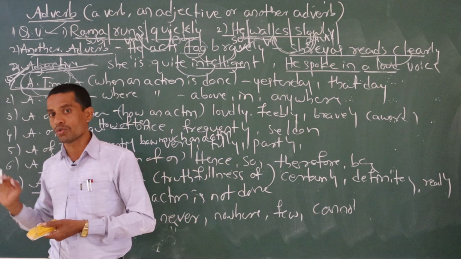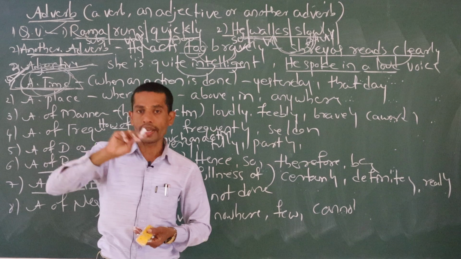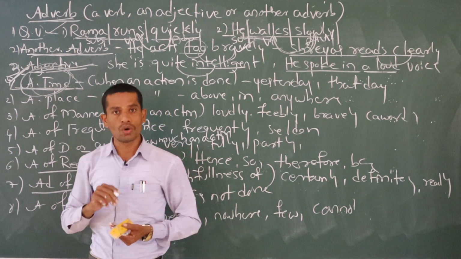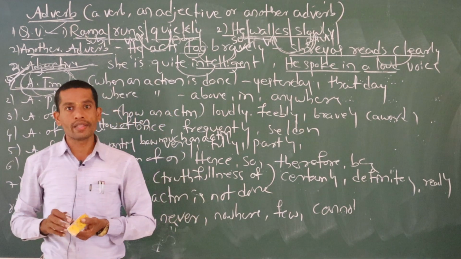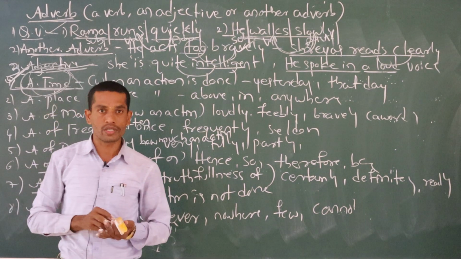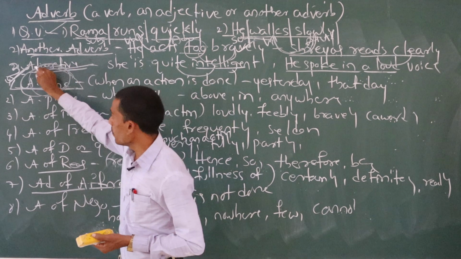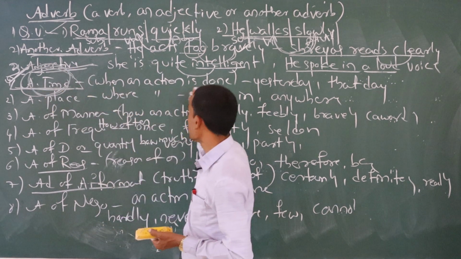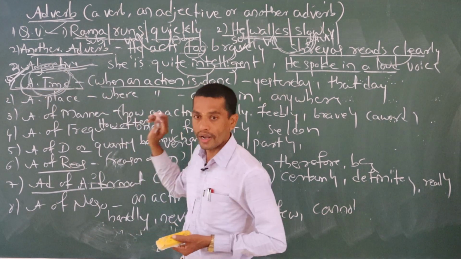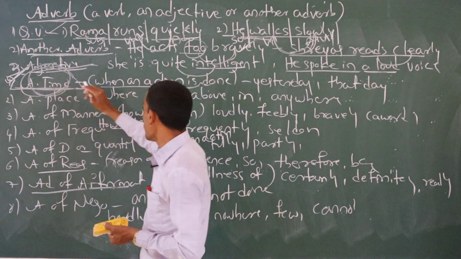If you are not answering those questions, they will not give admission, and they will scold you, saying you have not read properly. That's why you have to remember the definition. Adverb of time always talks about timing. When an action is done, when an action takes place, that is called adverb of time.